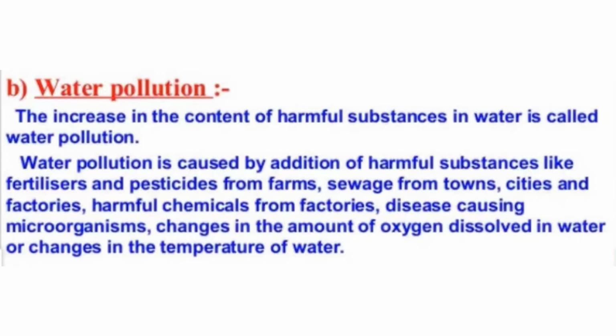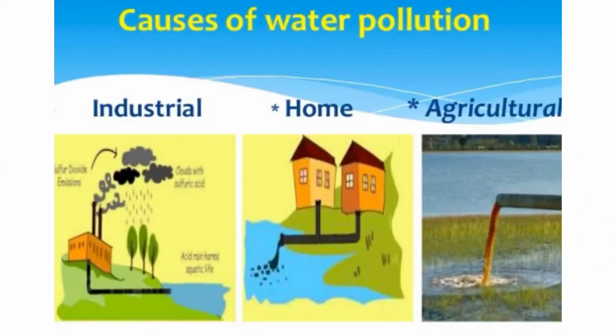The dirty water coming from the factory contain harmful chemicals. When they mixed with the water reservoir, they pollute it. Sewage from towns, cities and factories, that is the dirty water coming out from the houses, gets mixed with the reservoir and pollute it. Some disease causing organisms also come along with the harmful substances released in the water and they pollute it. So all these are the causes of water pollution. So these are the main causes of water pollution: industrial waste, sewage waste and agricultural waste.